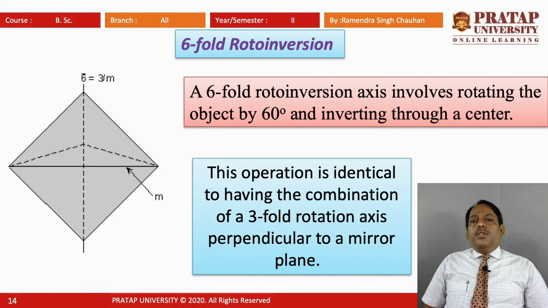In six-fold roto-inversion, we rotate the object by 60 degrees and invert through a center, that gives six-fold roto-inversion, and this operation is identical to having the combination of a three-fold rotation axis perpendicular to a mirror. So this is a six-fold roto-inversion.